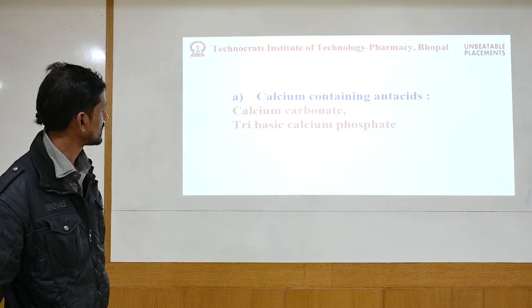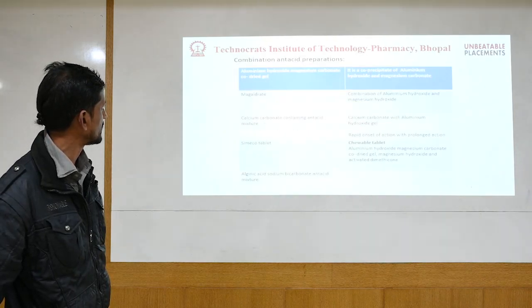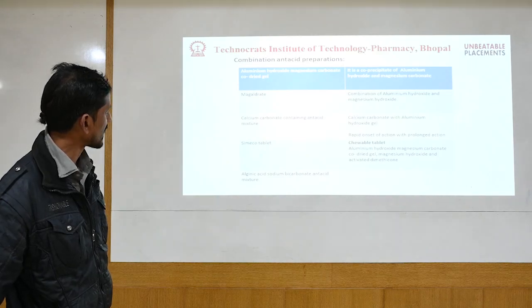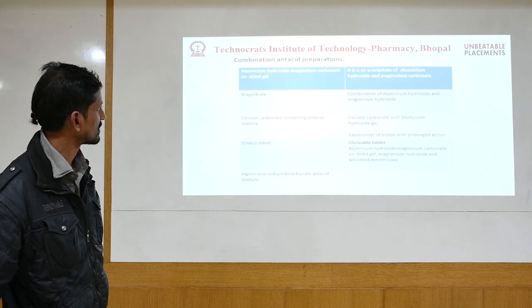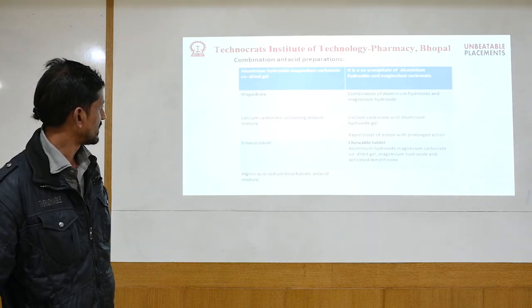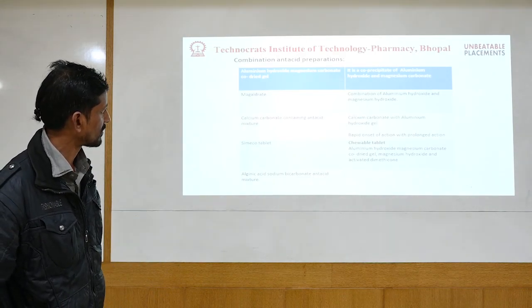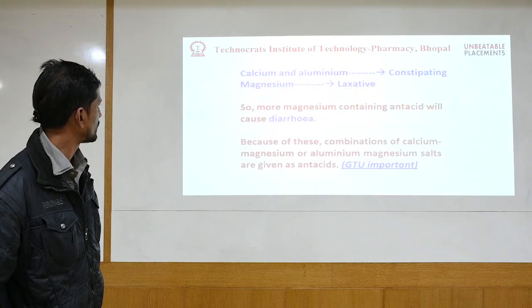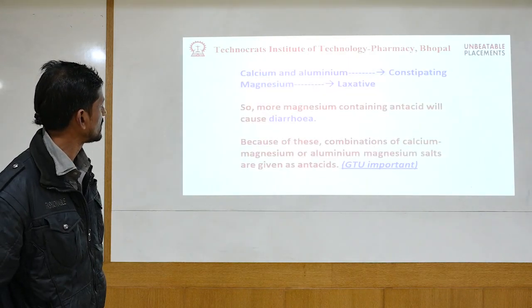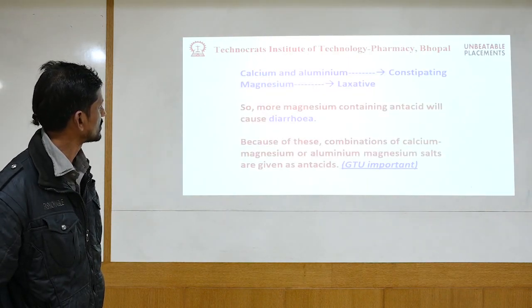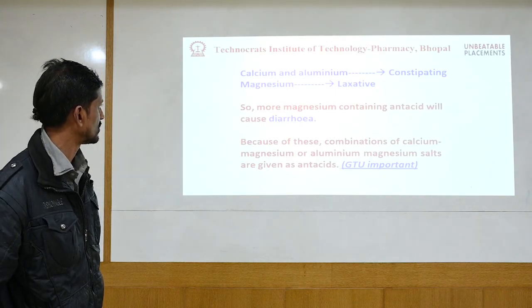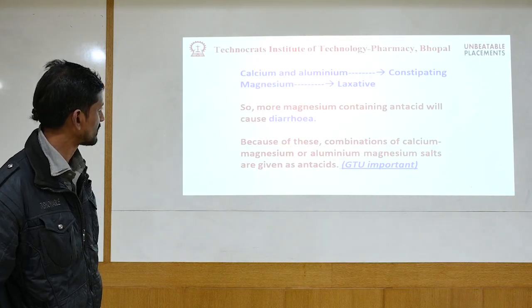Calcium containing antacids, again the same, calcium carbonate, tribasic, and then we have this Megaldrate. This is the combination. These are the brand names. And Simico tablets, all these are chewable tablets. Powder form is also available there. Next we should move forward. Calcium and aluminium containing antacids are constipating. Magnesium is basically wider in action, so it is used for its laxative effect.